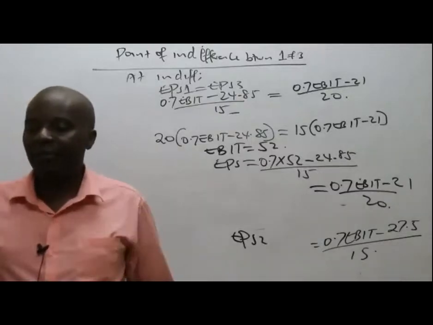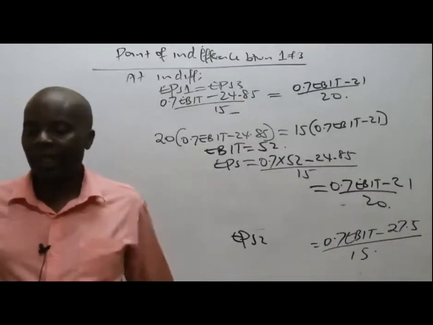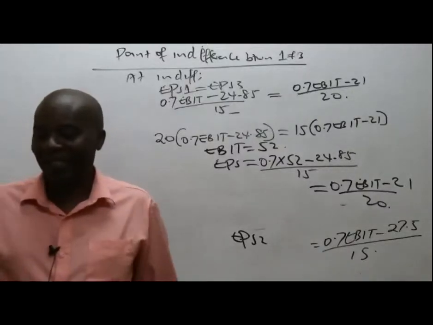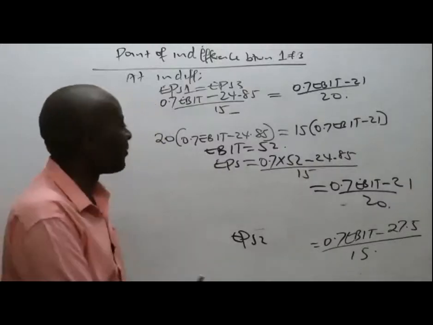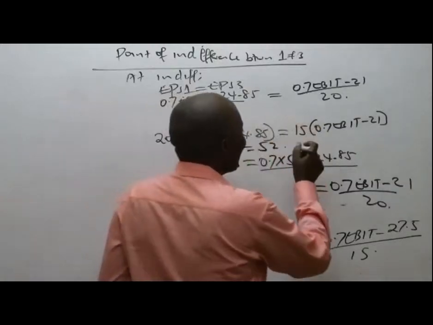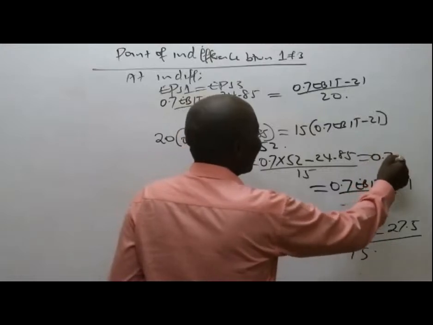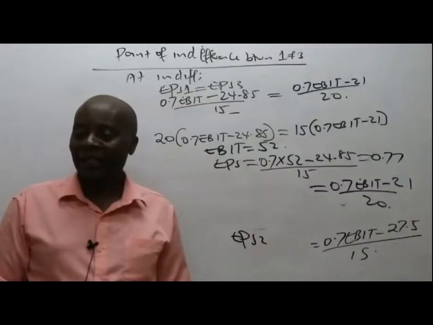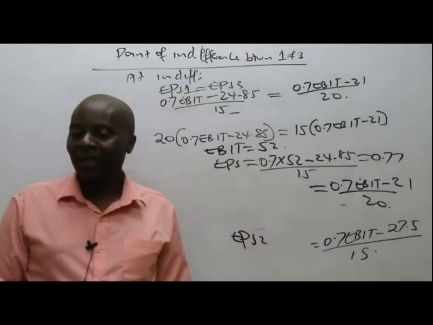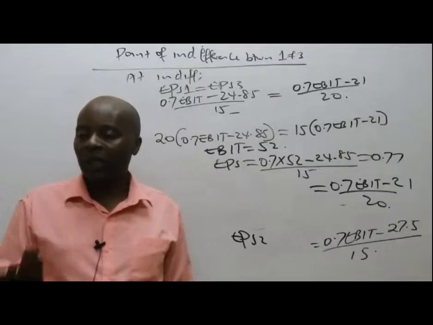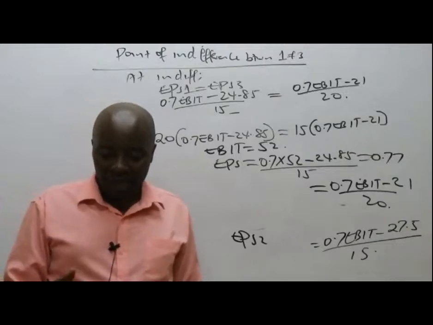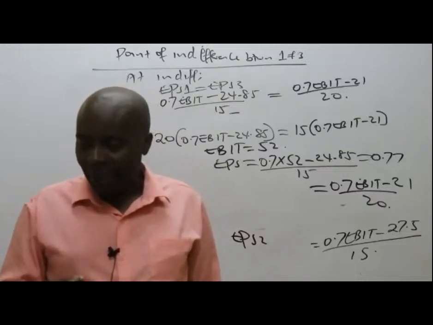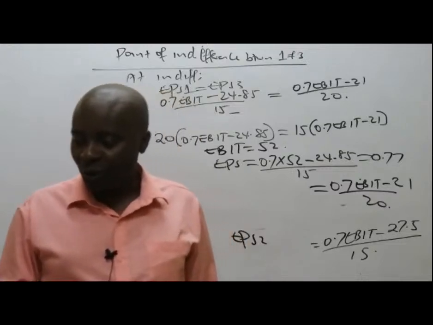EBIT is 52. How about EPS at the point of indifference? At the point of indifference, EPS equals 0.77. If that is okay, at your own time I would want you to look at option 2 and option 3.